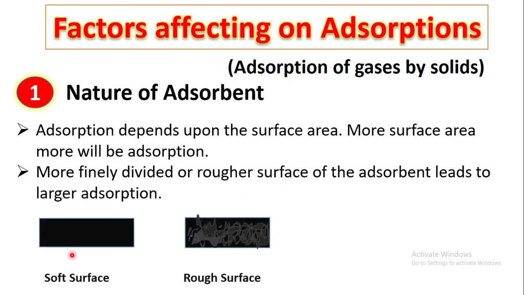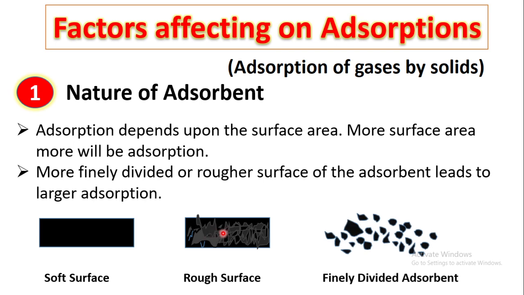For example, this is the smooth surface and the area accessible for adsorption here is less as compared to the rough surface. Here is the rough surface, an uneven surface, so we get more area for adsorption. Now if we divide this adsorbent into more fine particles, then we get larger surface area.